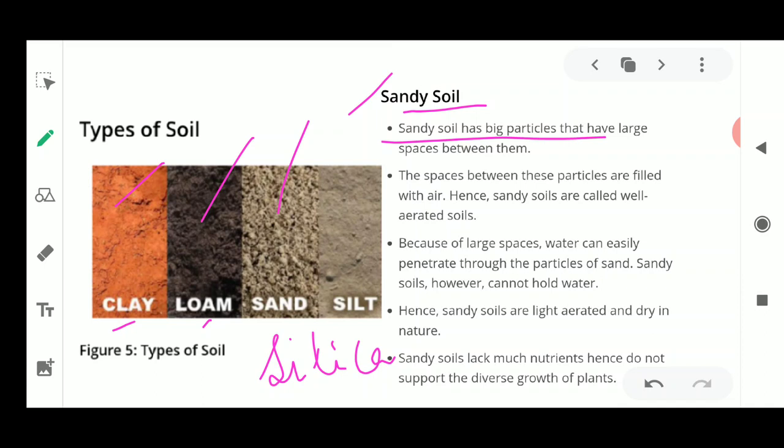I'll just show you the picture of the sandy soil, then it becomes very clear. I think the feeling of the sand is very important. If you want to recognize the types of soil, it is based on the size of the particle. How the soil looks depends upon the size of the particles present in it. So a sandy soil contains bigger particles.